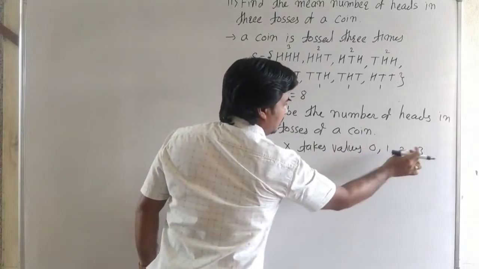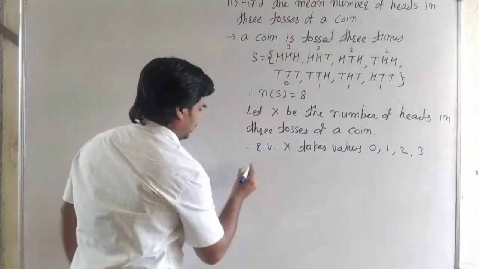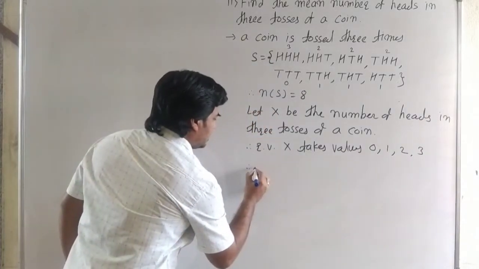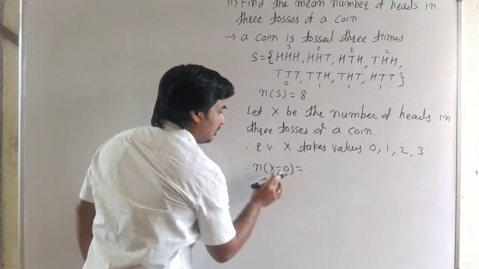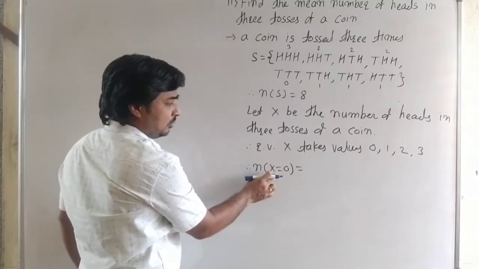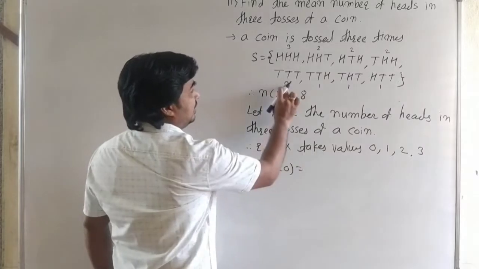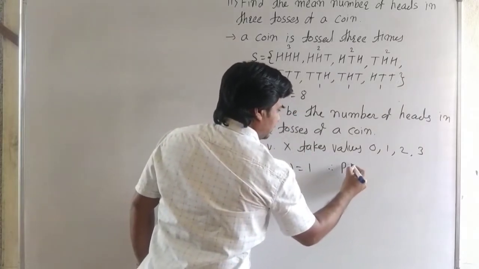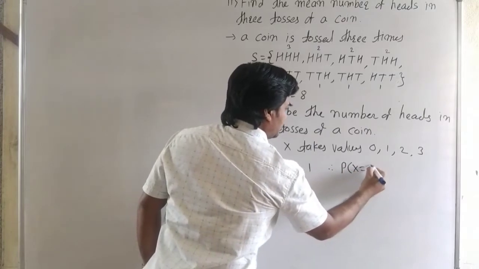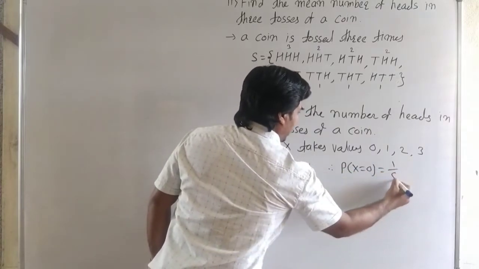X is equal to 0, x is equal to 1, x is equal to 2 and x is equal to 3. Therefore, see carefully, x is a number of heads. For x equal to 0, 0 heads occurs 1 time, therefore we write the probability of x is equal to 0 is 1 by 8.